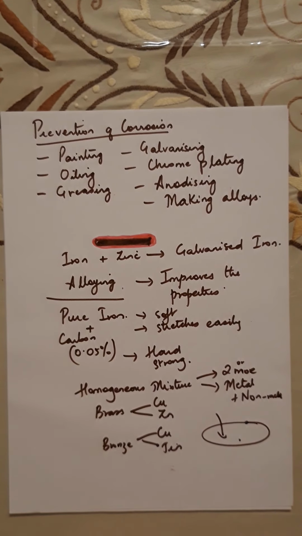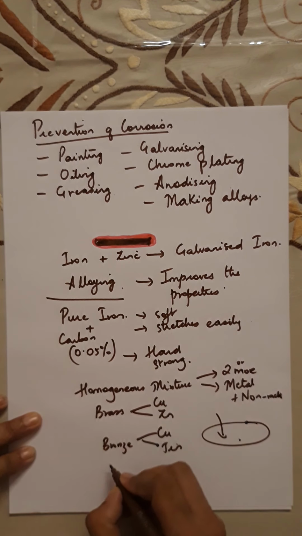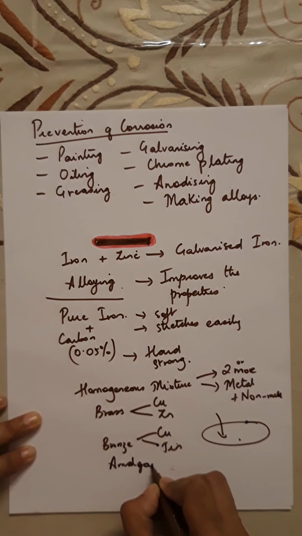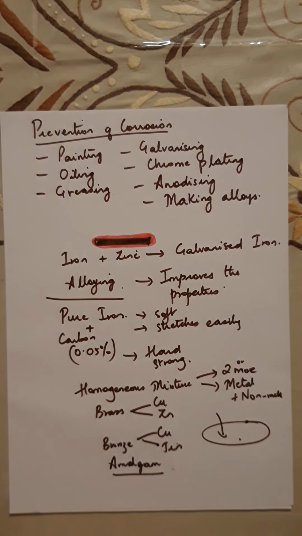Now if you are making an alloy, if any one of the metals in the alloy is mercury, then it is called as amalgam. A-M-A-L-G-A-M. Okay, so if any one of the metals is mercury, then it is called amalgam.